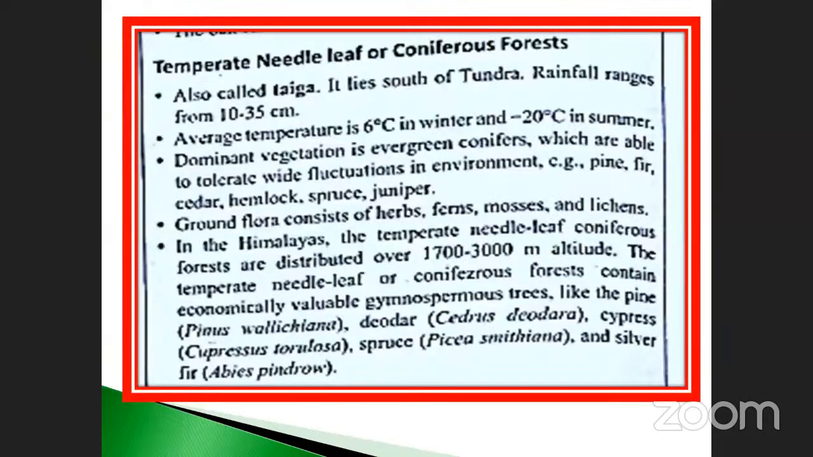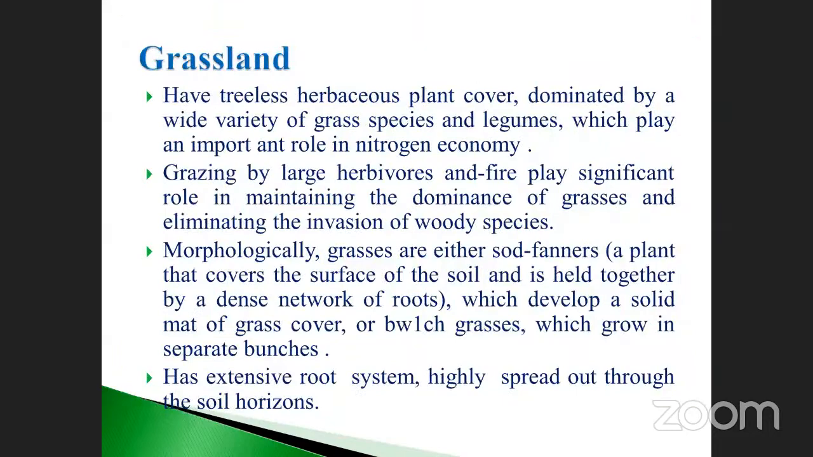See that one? Grassland, isn't it? The grazing by large herbivores and fire play a significant role. That's the reason for maintaining the dominance of grasses only and eliminating the invasion of woody species. Suppose any one of the plants comes inside during the summer season, firing or natural disaster, what happens? It completely destroys the plant also. Which one? The long plant.